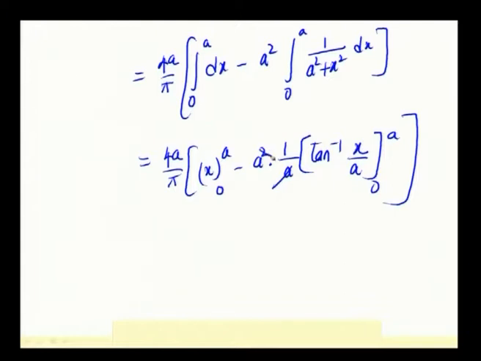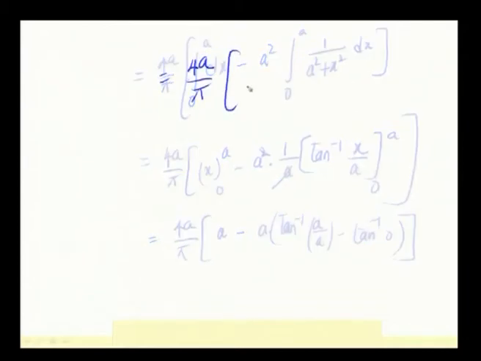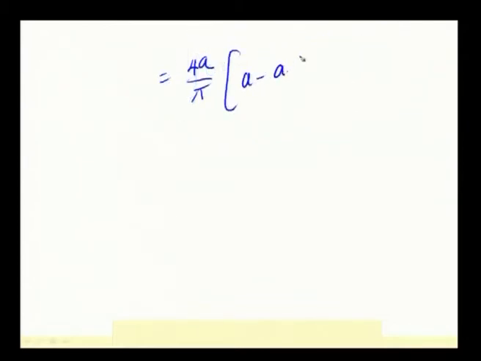One a is cancelled, and the limits are substituted: 4a by pi, a minus 0, is a minus a into tan inverse of a by a minus tan inverse of 0, which is equal to 4a by pi times a minus a into tan inverse of 1 minus tan inverse of 0.